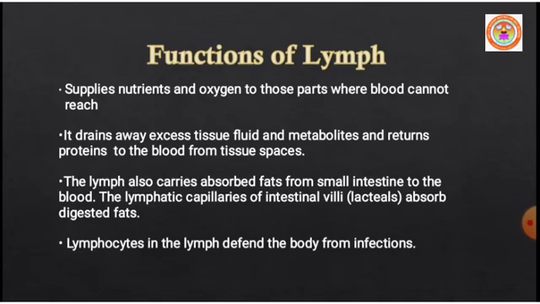Lymph helps to drain away the excess tissue fluid and metabolites and returns proteins to the blood from the tissue spaces.